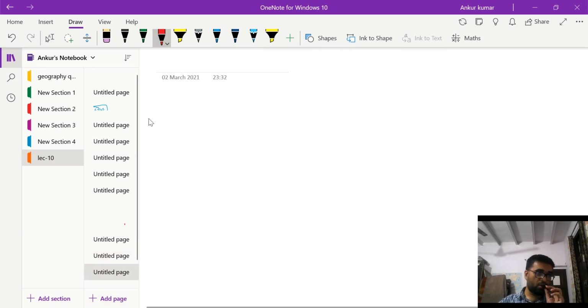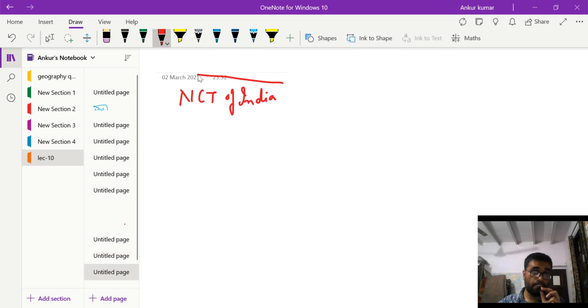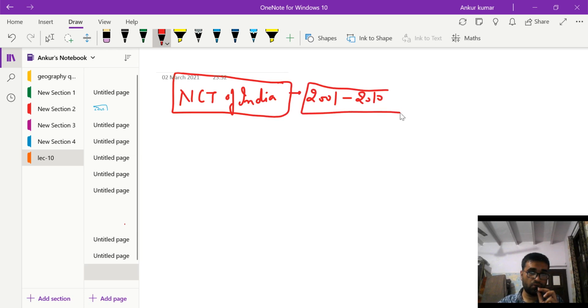Okay, so let us do it with some figures and facts. This question, that how the cities have encroached. For example, the National Capital Territory of India, from 2001 to 2010. The non-agricultural land use area witnessed a sharp increase, right?